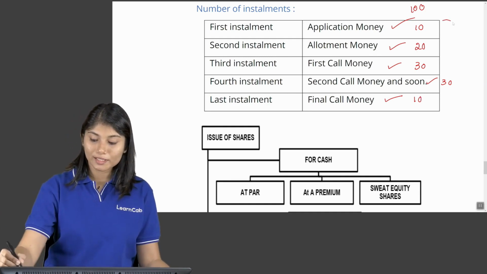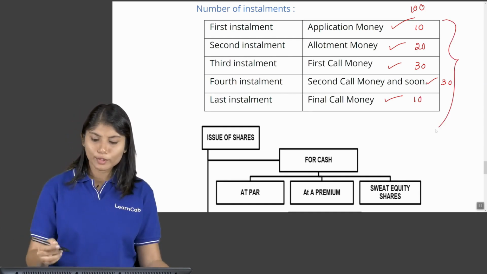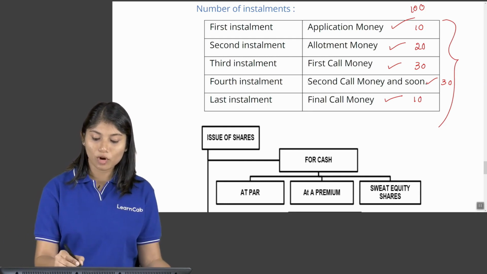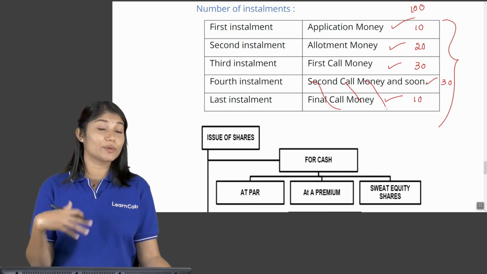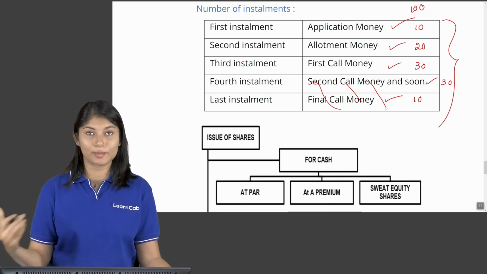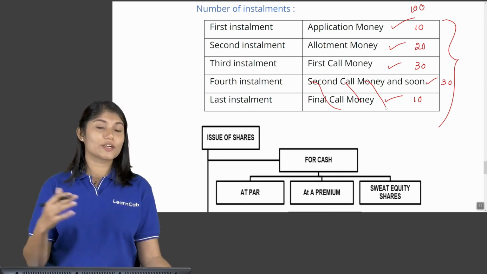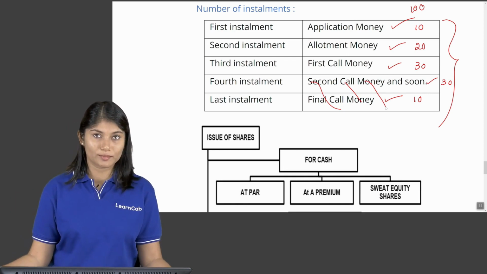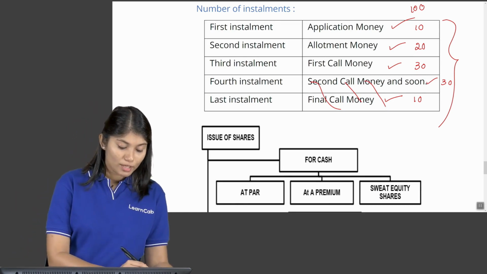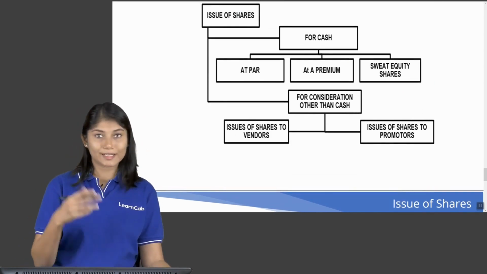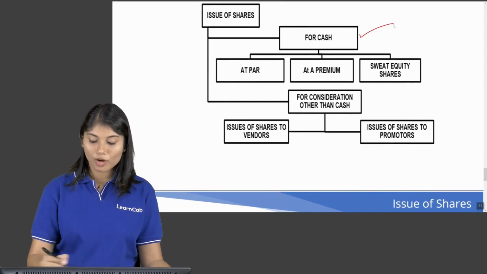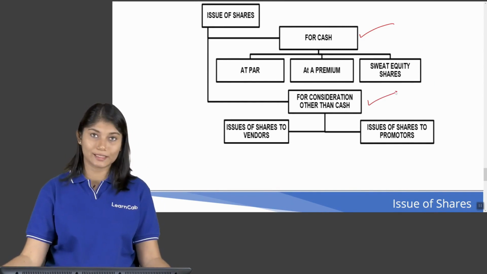Now this need not be the case always. It might be only application, allotment and call money. These two may not be there. It depends from company to company how many installments they want to raise the capital in. All right. So accordingly, they will decide how many installments. Okay. Now, issue of shares for what? It could be, like I told you all earlier, for cash, or it could be for consideration other than cash.